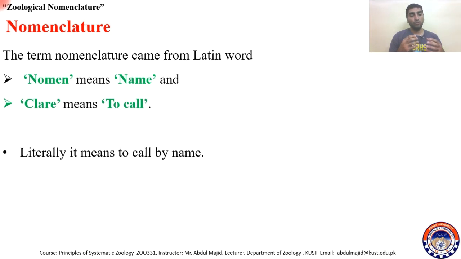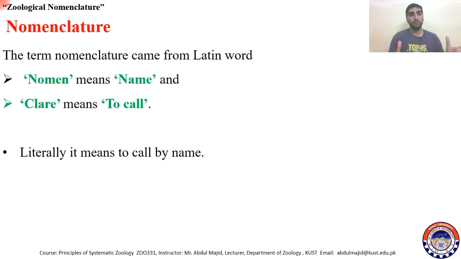So what scientists did, for universality, they adopted a nomenclature which is known as binomial nomenclature, and it is universal. Tomato is called Lycopersicum esculentum, and this Lycopersicum esculentum is a universal name. All people throughout the world, all the scientists, they know this. The same name, Lycopersicum esculentum, is the name for the tomato.